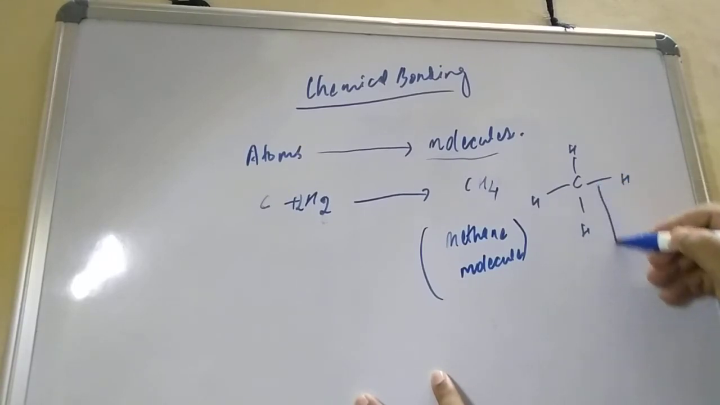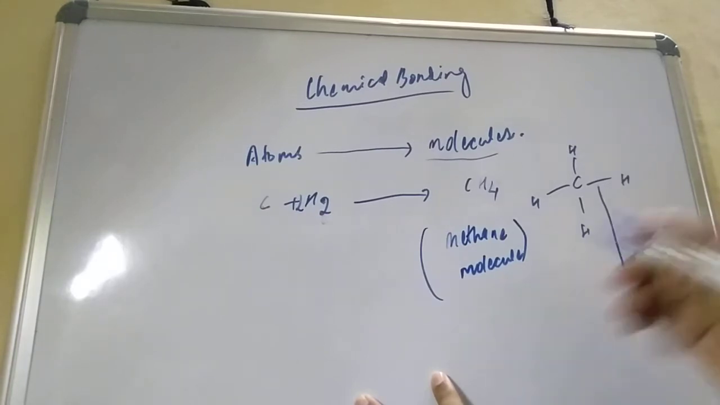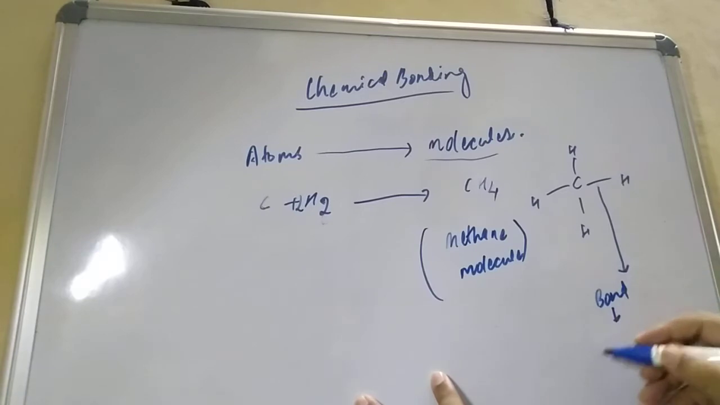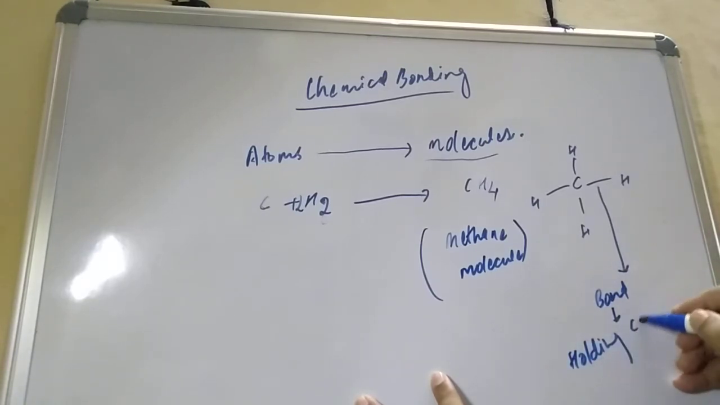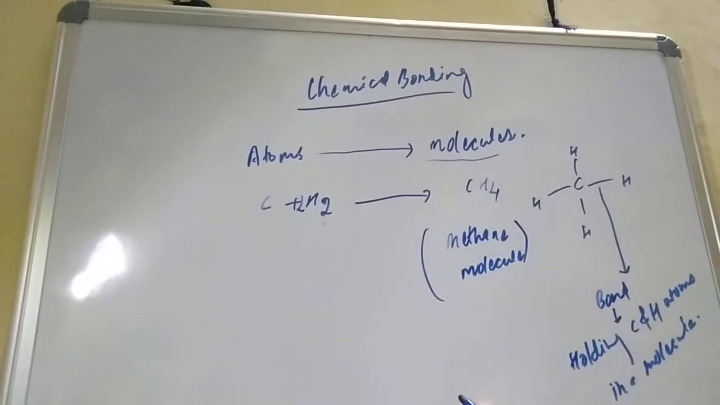This is the bond between carbon and hydrogen. Four bonds are there. What is this bond doing? It is holding. What is it holding? Carbon and hydrogen atoms in a molecule. So how to understand this chemical bonding?